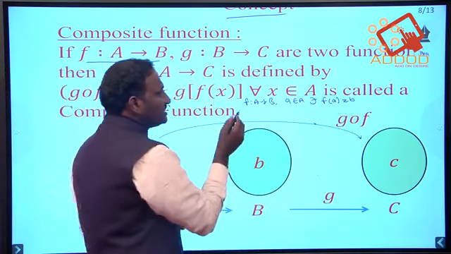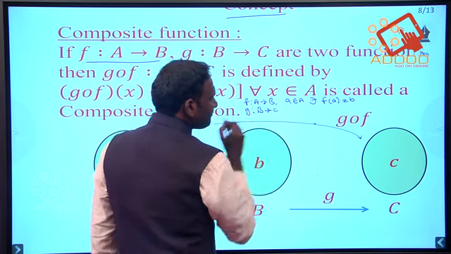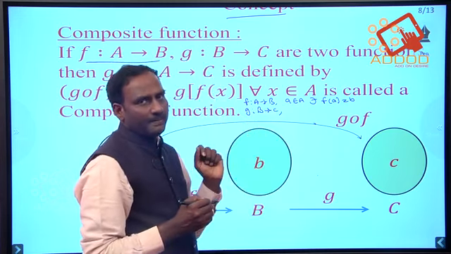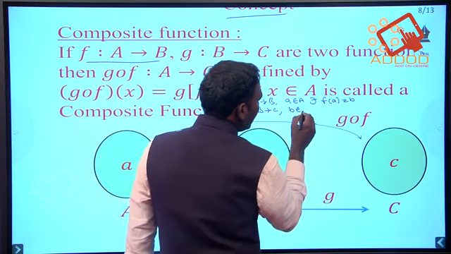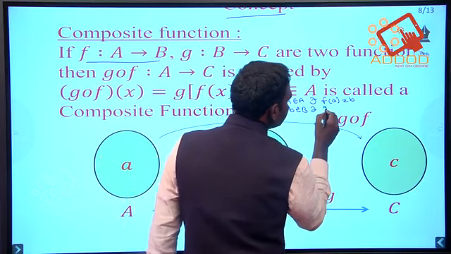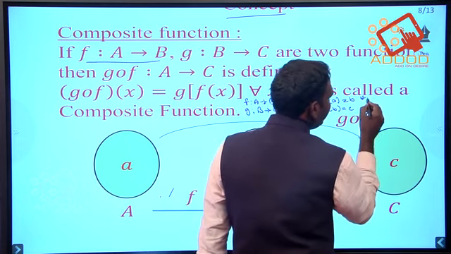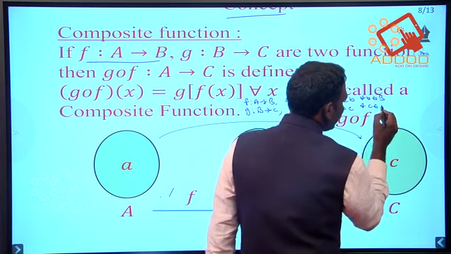And the g function, where to where? G is from B to C. So here in domain B the element is small b. So here I am taking b belongs to B such that g of b is equal to c. Here for all b belongs to capital B, and here for all c belongs to capital C.